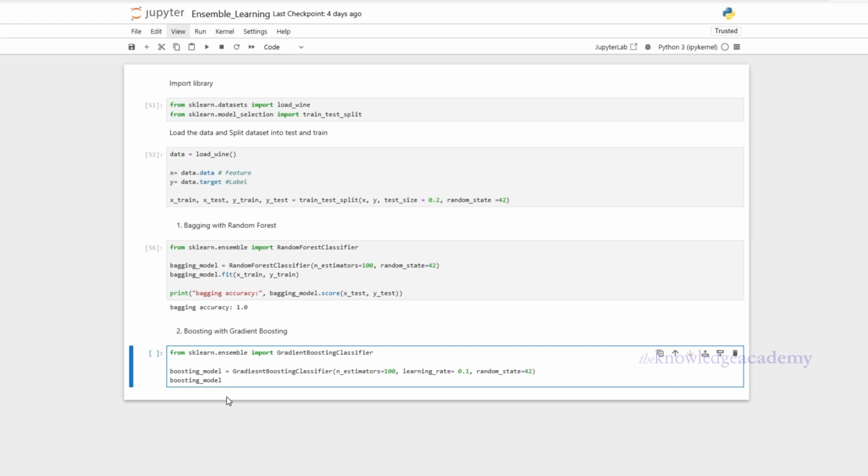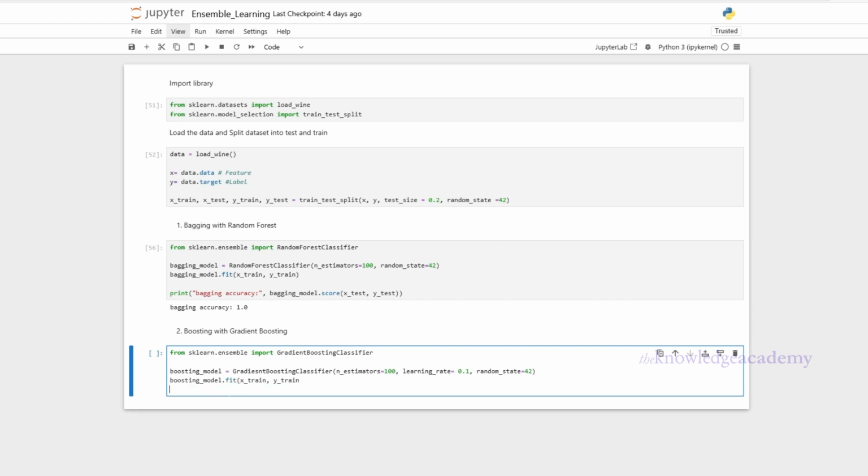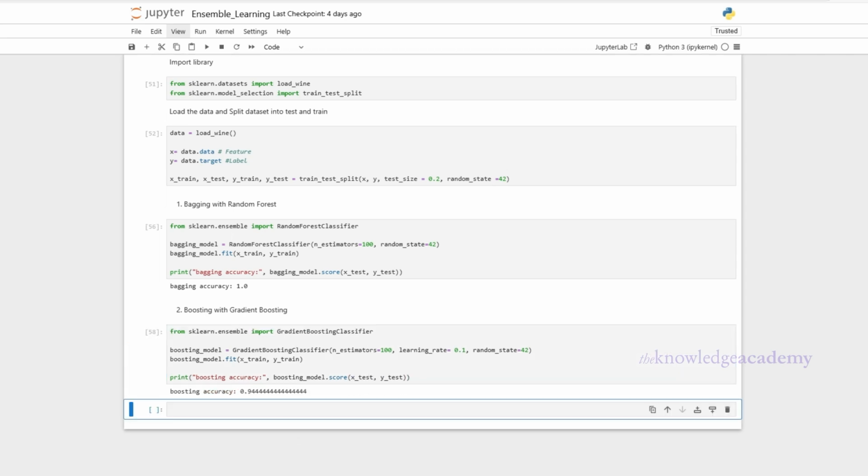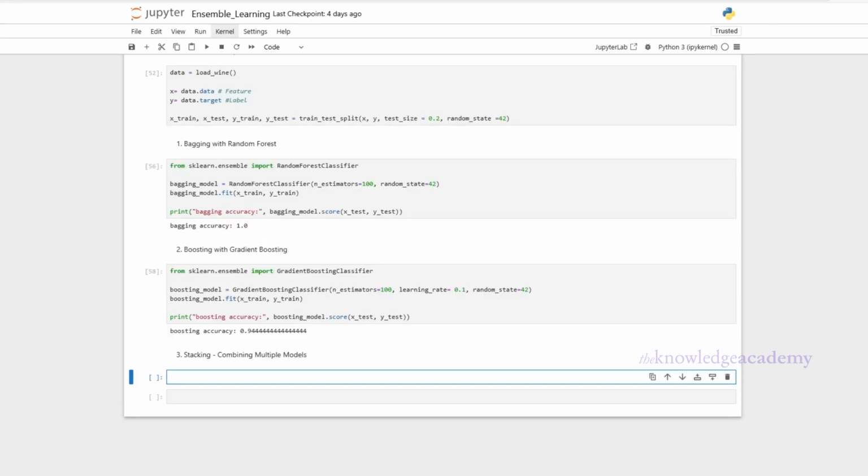Next, we train the model using the .fit on X-train and Y-train. This function allows it to learn from the training data. Once trained, we evaluate its accuracy with .score on X-test and Y-test, which checks how well the model predicts the correct labels for the test data. If the accuracy is high, it means the model has learned patterns effectively and can make good predictions on new data. Gradient boosting is especially useful when a data set is complex and needs a more refined learning approach to improve accuracy. Now let's see what stacking can do.